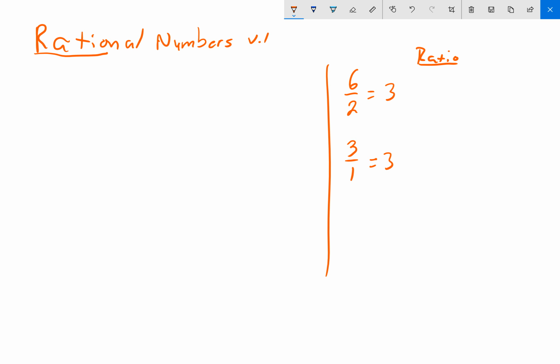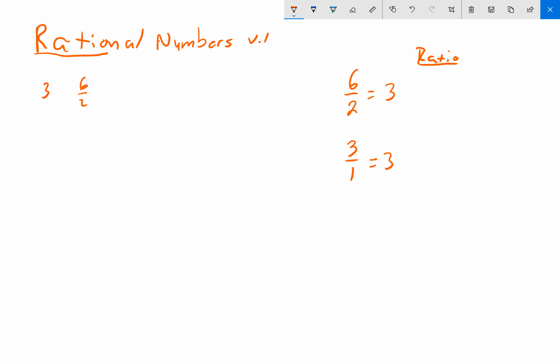So my point is this. If you can write a number as a ratio of 2 numbers, or a fraction, it is a rational number. So whole numbers, such as 3, are rational. Numbers like 6 over 2 are rational.